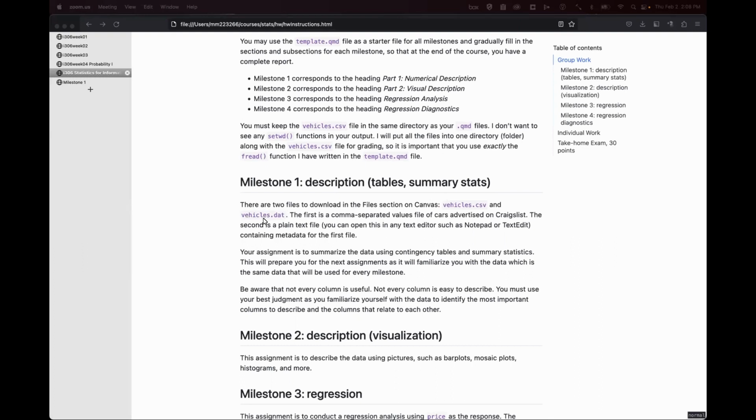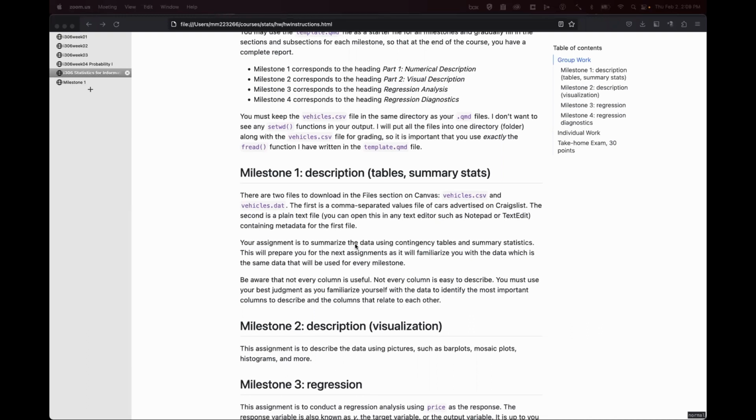Okay, so there are two files to download. You don't strictly need vehicles.dat because I've put the contents of that into the template.qmd file. So if you use the template.qmd file, vehicles.dat is optional. But vehicles.csv is not optional. That's a huge file, and it's a comma-separated values file, that's what CSV stands for, of cars advertised on Craigslist.